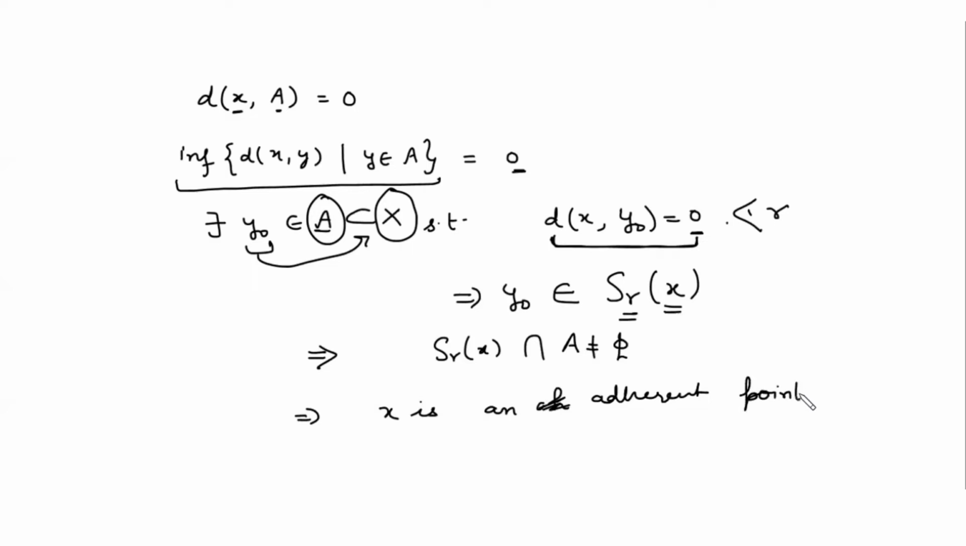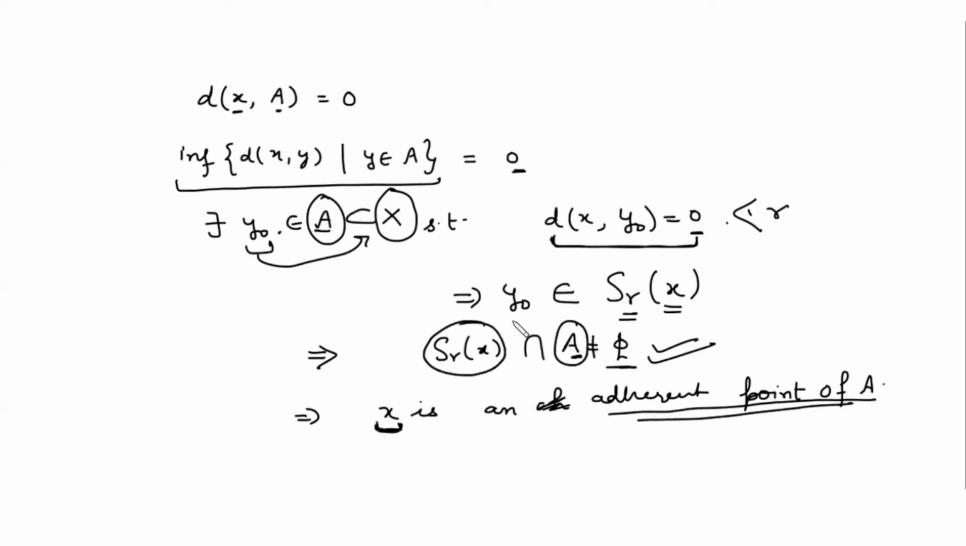This is by the definition of adherent point. If around the point x, you get an open sphere whose intersection with A is non-empty, it might be x itself, but if we get some other point too, we still say it is an adherent point of A. If this intersection is non-empty and we get a point in A which is y naught,